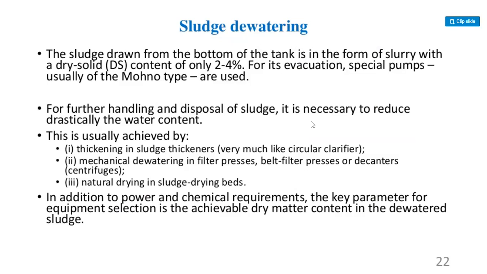This is usually achieved by thickening in a sludge thickener, very much like a circular clarifier, mechanical dewatering in presses, belt filter presses, or decanters, centrifuges, and natural drying in sludge drying beds. In addition to power and chemical requirements, the key parameter for equipment selection is the achievable dry matter content in the dewatered sludge.